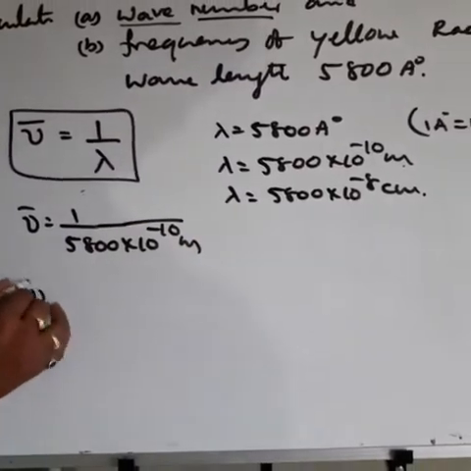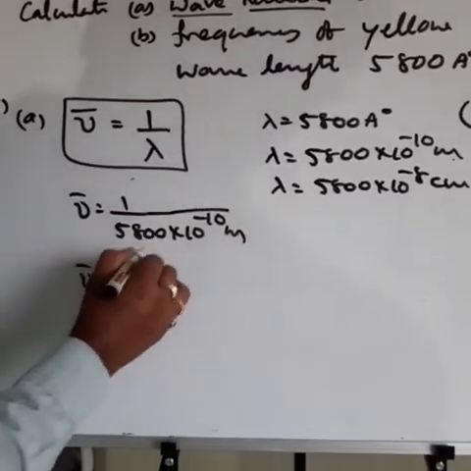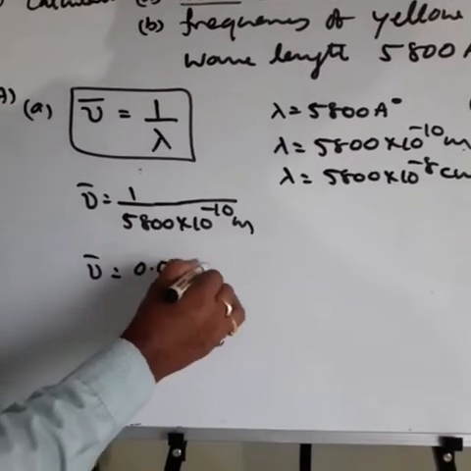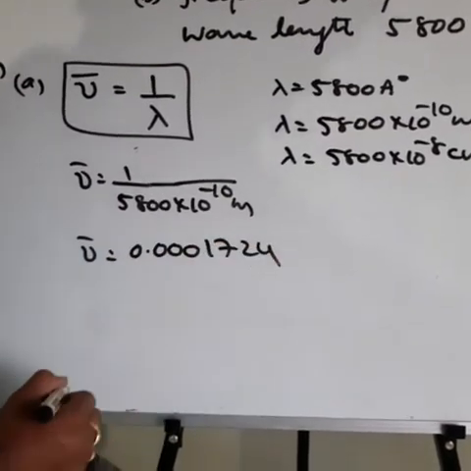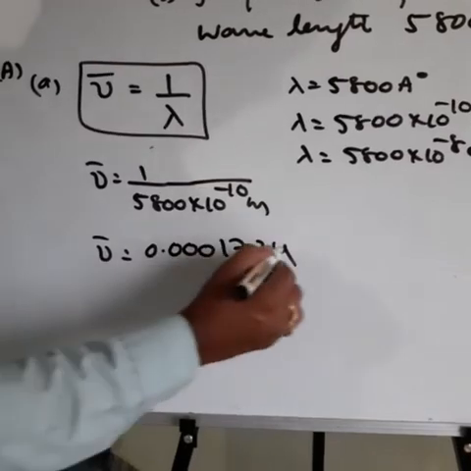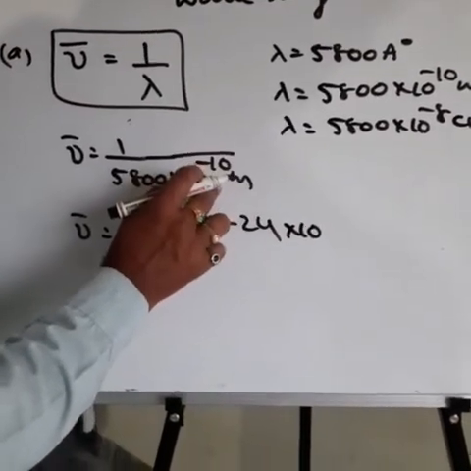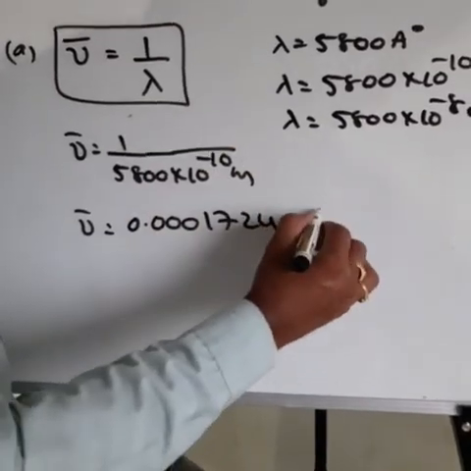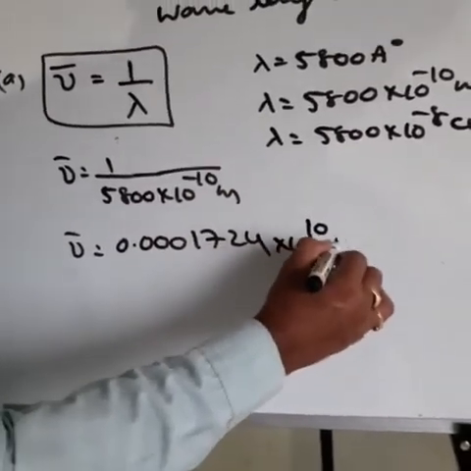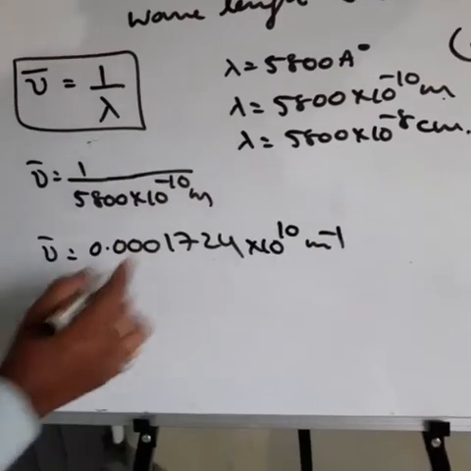Then nu bar is equal to 1 by 5800, which is 0.0001724 into 10 power minus 10 denominator becoming numerator, plus 10, meter inverse. Meter becomes meter inverse.